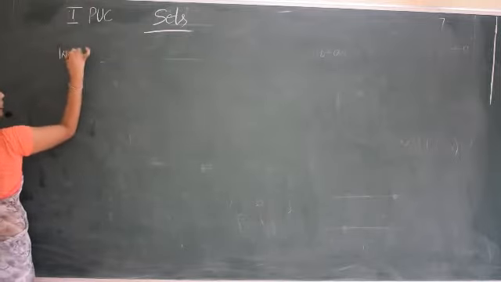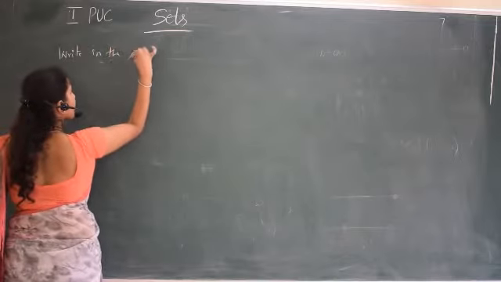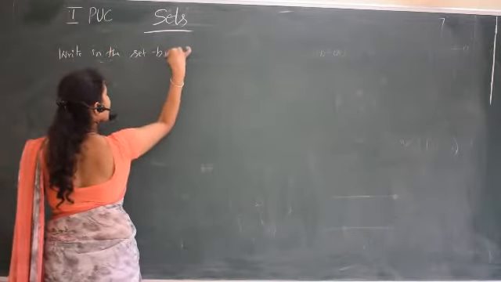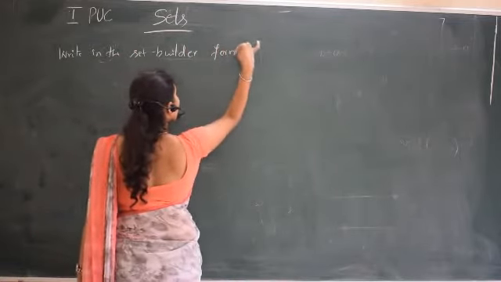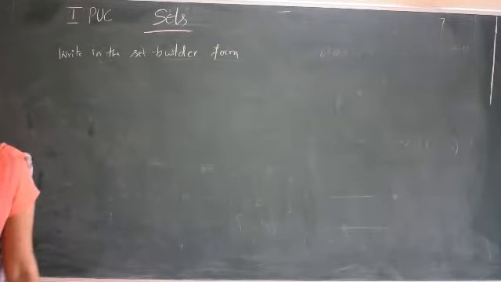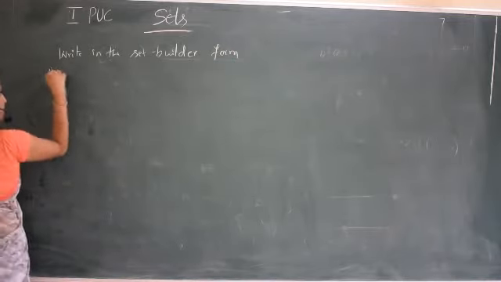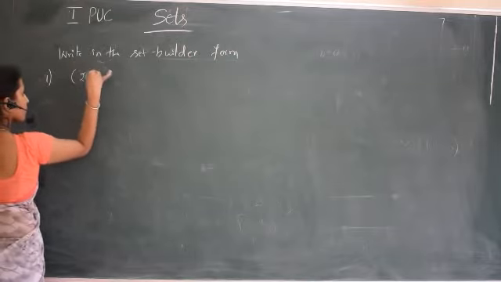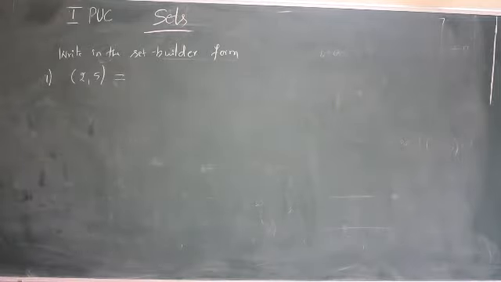Write in the set builder form. I'll give intervals, you have to write in the set builder form. First one, I have given an open interval 2, 5. How can we write it in the set builder form?